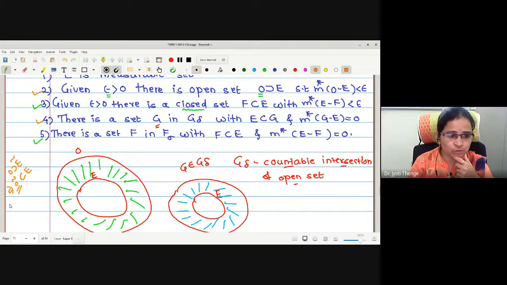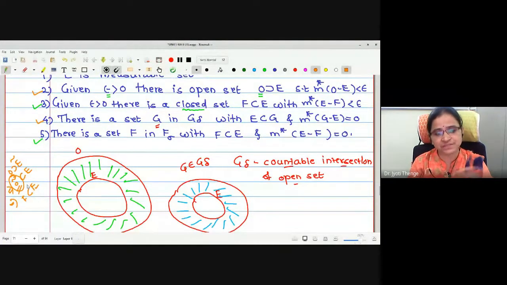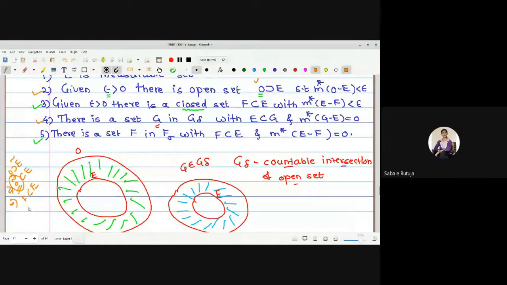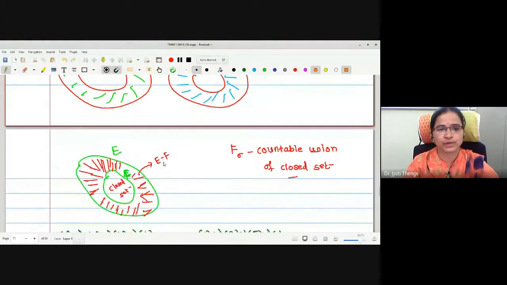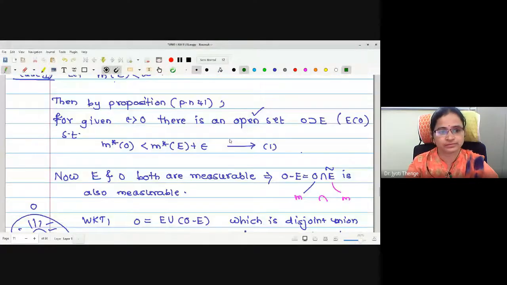Now I will just substitute this O complement as F. Therefore, it gives us the existence of F contained in E, that is, F subset of E. Second thing, if this set O is open, what about its complement? Closed. Therefore, using statement number 2, we can prove number 3 very easily. What to do? Simply start with the complement. That is what I am going to do now.